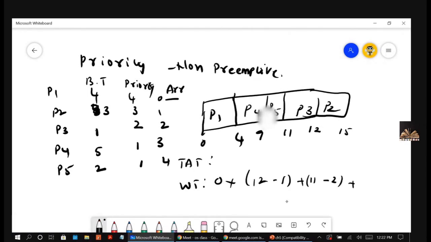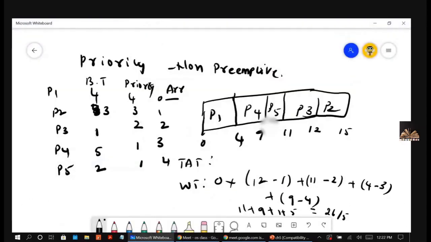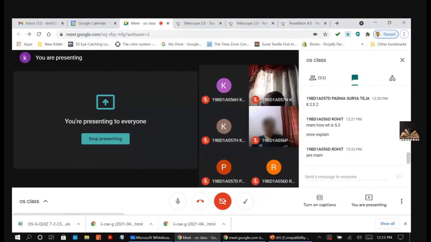For P4, it started at 4, arrived at 3. Plus for P5, it started at 9, arrived at 4. So 0 plus 11 plus 9 plus 1 plus 5, 26 by 5. Understood, Rohit? It's clear? Okay, fine.